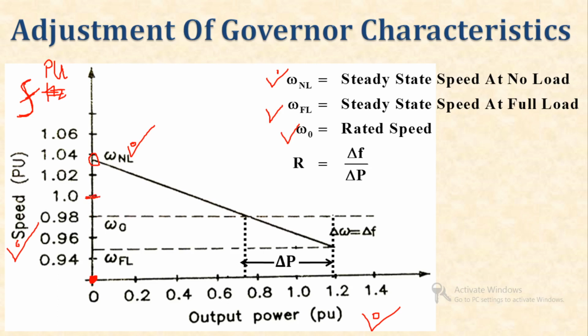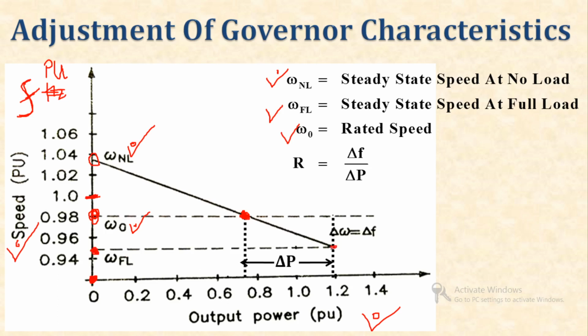Now, consider the second point, omega 0. At this speed the load is the rated load. Clear? So omega 0 is the rated speed, and the last point is omega FL, the steady state speed at full load.